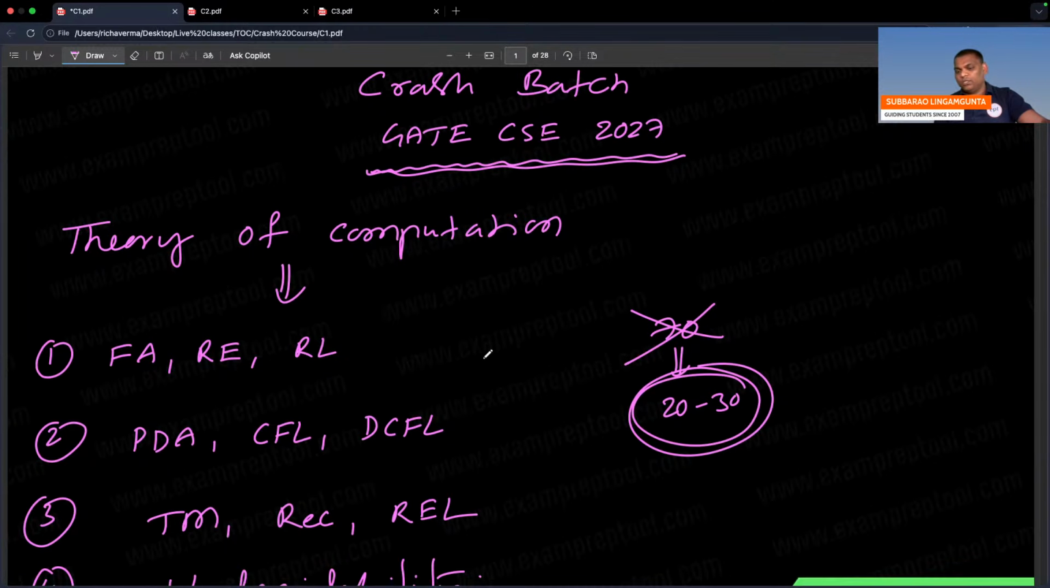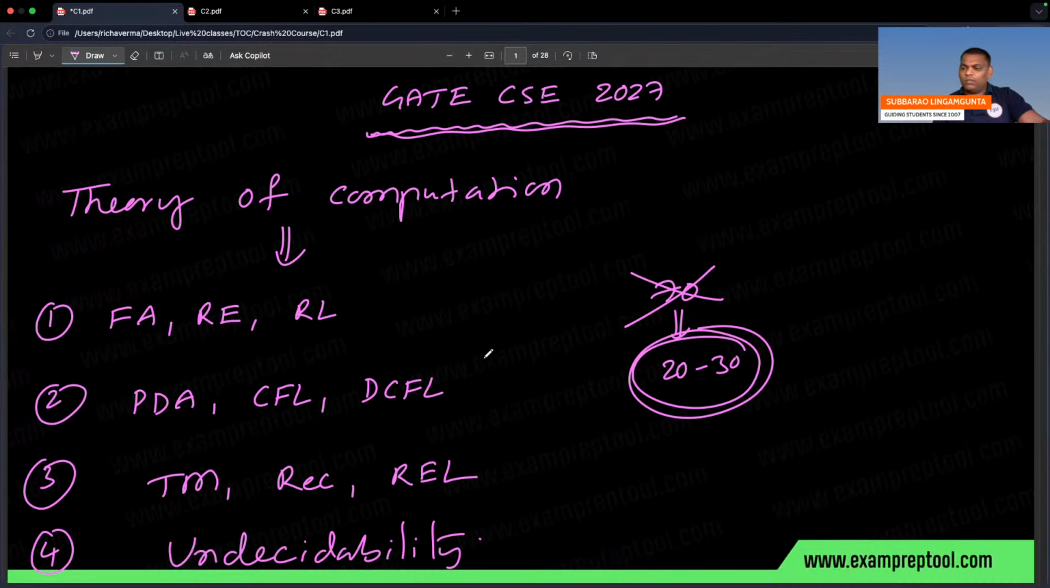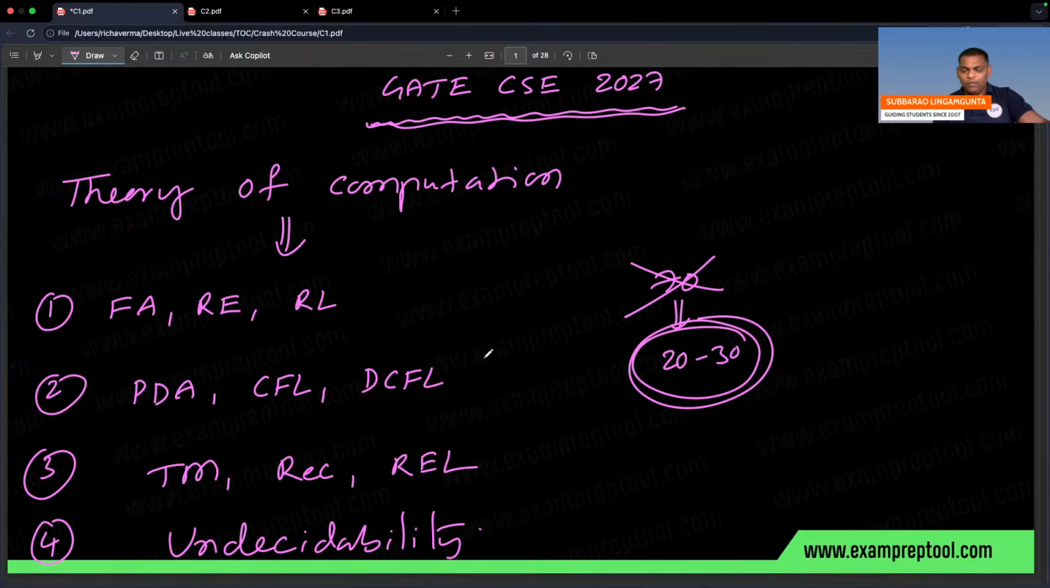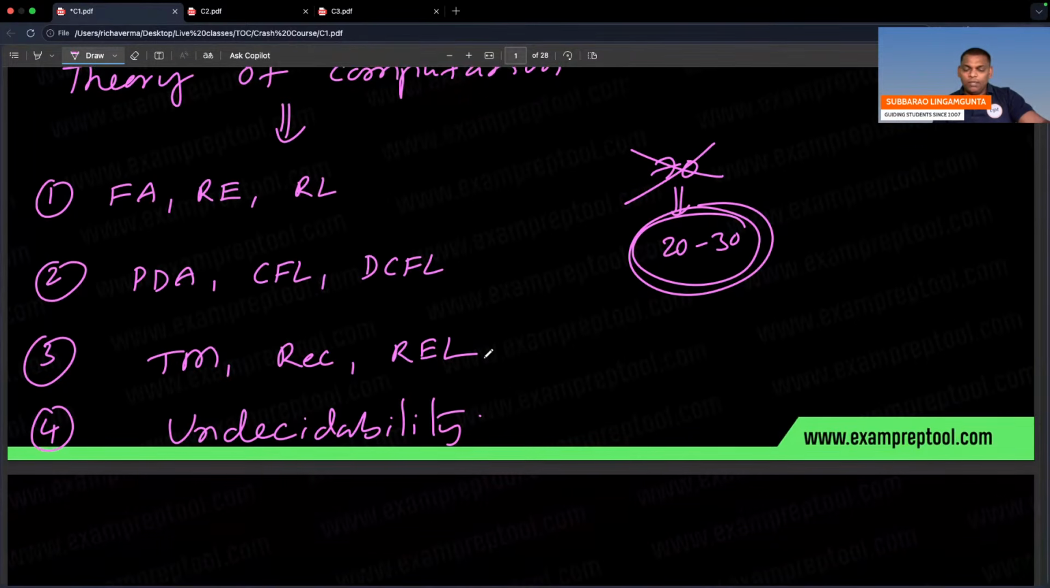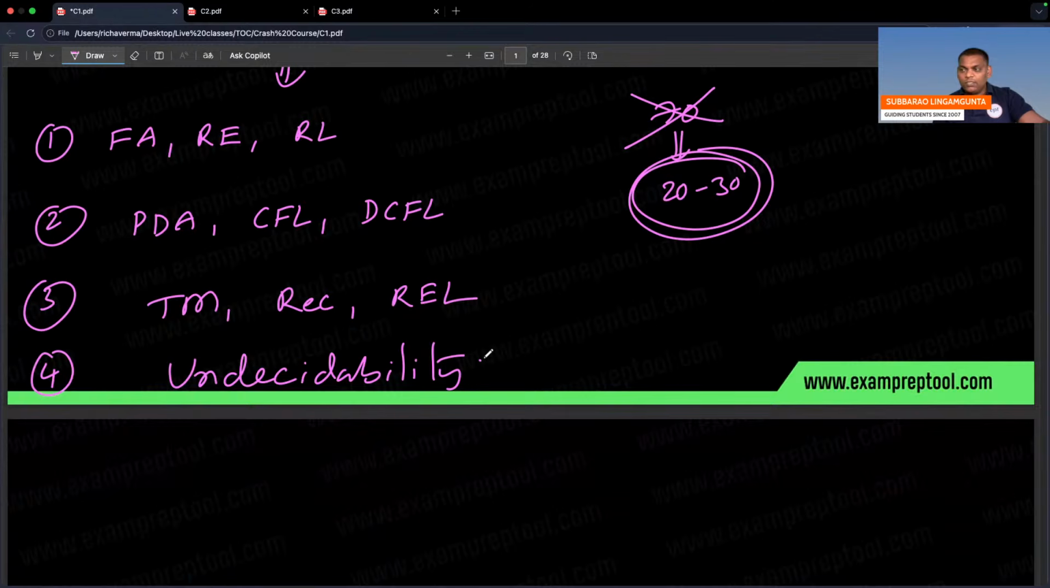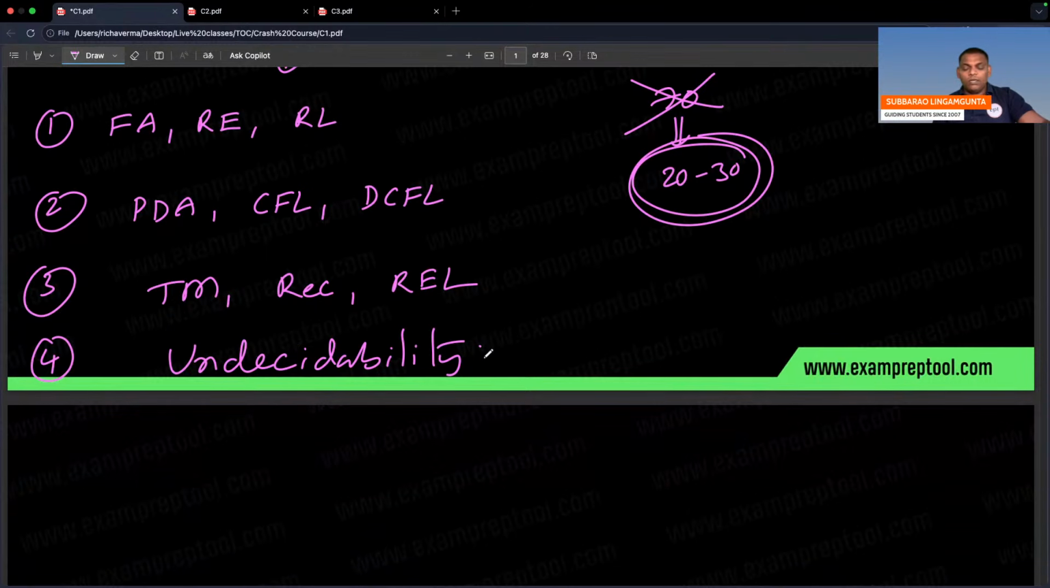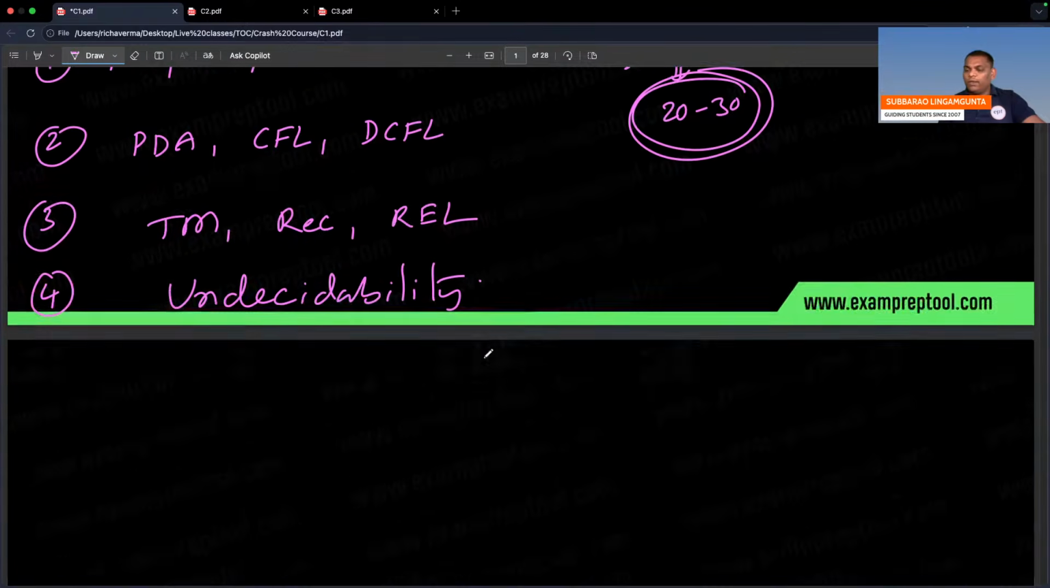Comfortably you can follow this crash batch GATE CSE 2027. In 20 to 30 hours, approximately I can say within 10 days I will finish it off. Theory of Computation: Finite Automata, Regular Languages, Regular Expression, PDA, Context-Free Languages, DCFL, Turing Machine, Recursive Language, Recursive Enumerable Language, and Undecidability. Okay, fine.